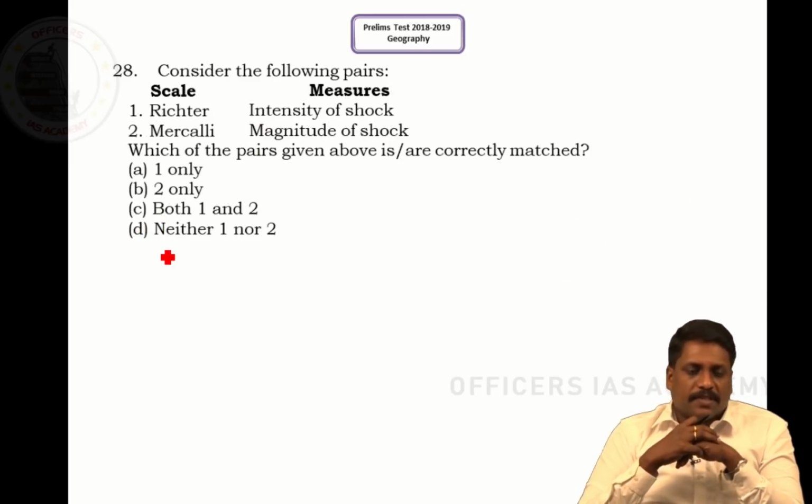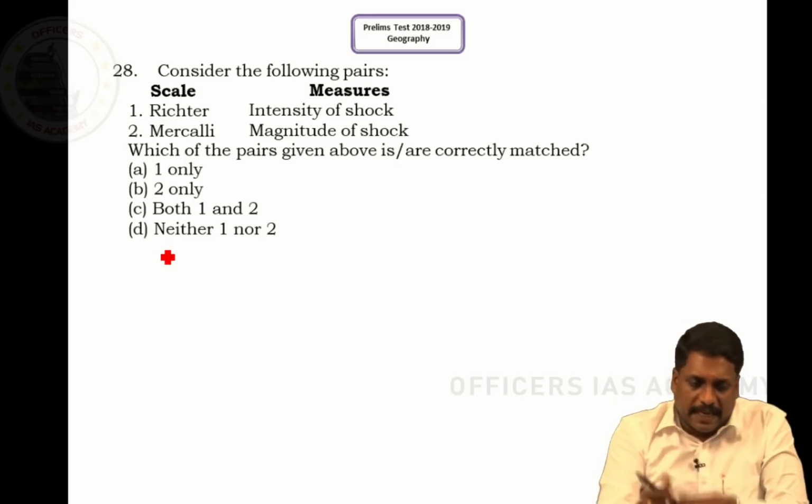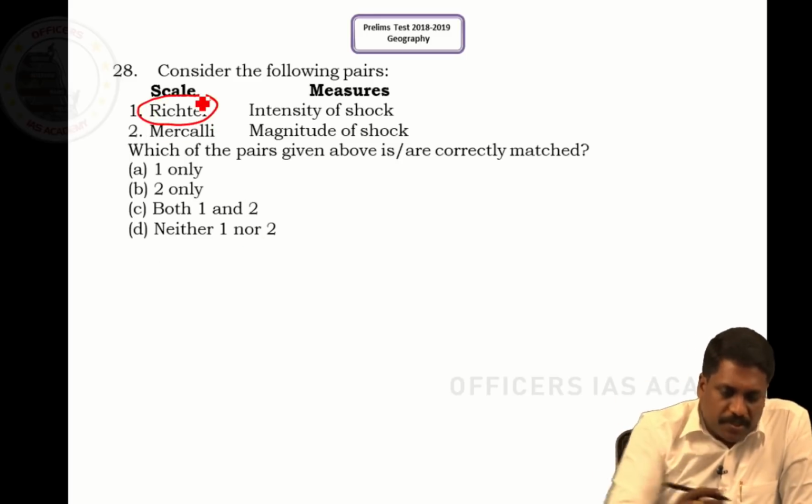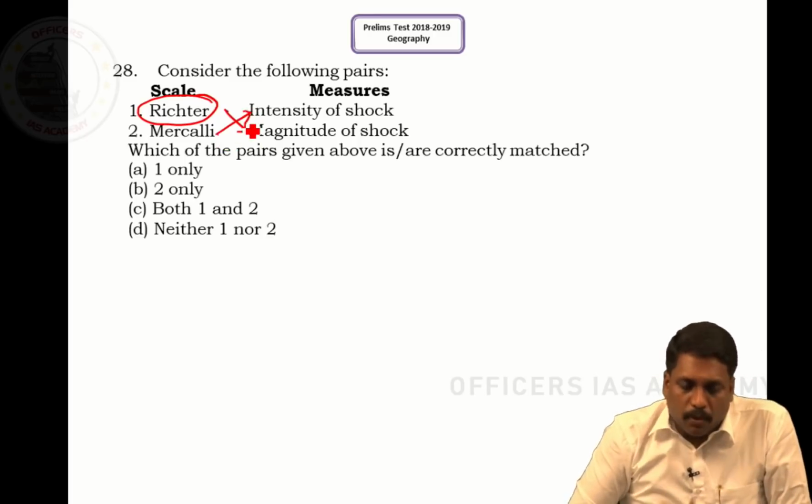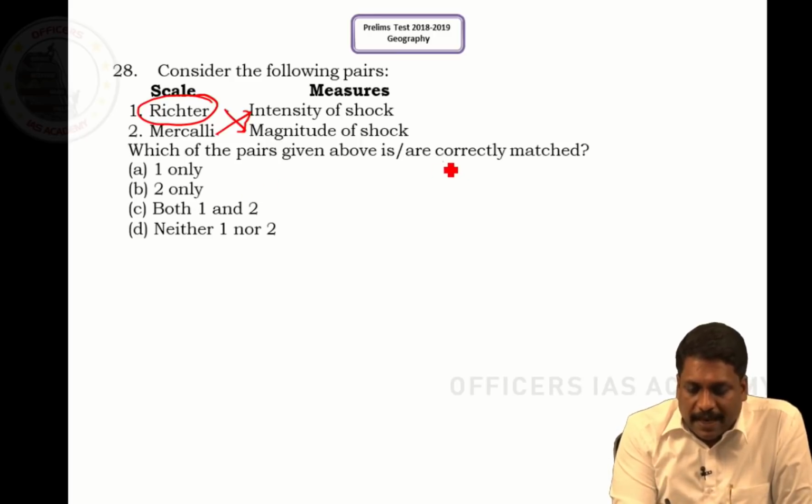Consider the following pairs: scale and what it measures. Richter scale. What does the Richter scale measure? Right, the Richter scale measures the magnitude of an earthquake and the Mercalli scale measures the intensity of the earthquake. Now what is the question? Which of the following is correctly matched?